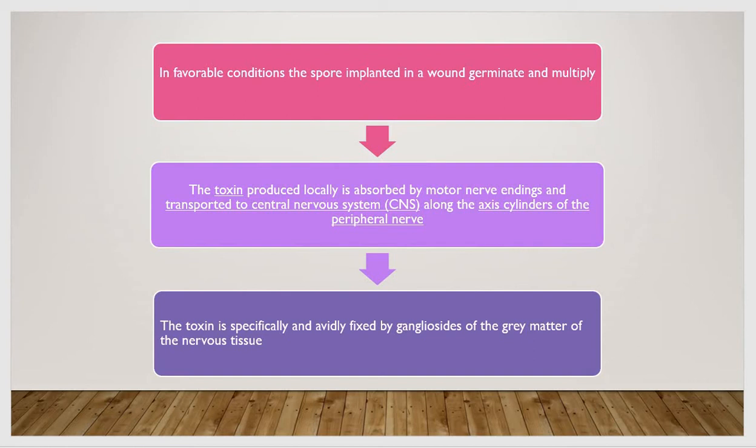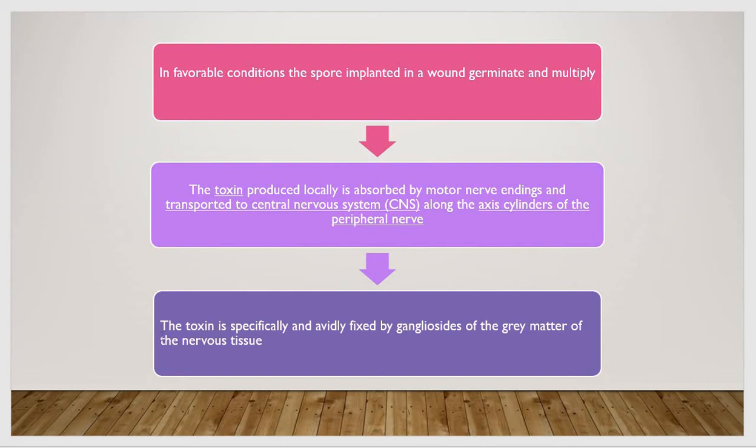So this bacteria travels through that and reaches the CNS, the central nervous system, after being absorbed at the motor nerve endings. Then this toxin is avidly fixed by the gangliosides of the gray matter of the nervous tissue. It gets fixed.